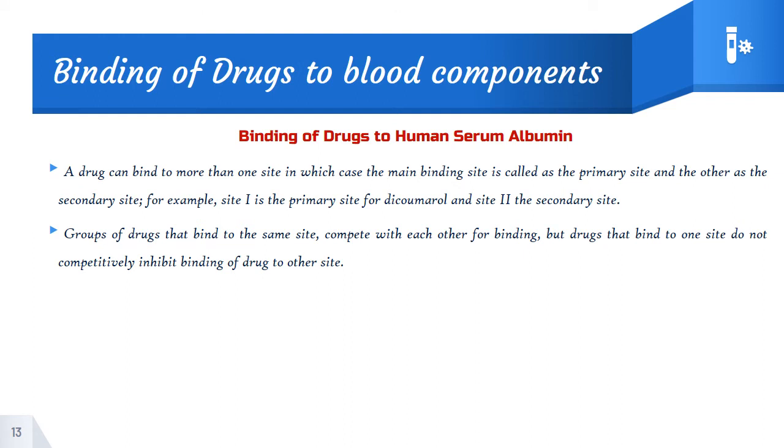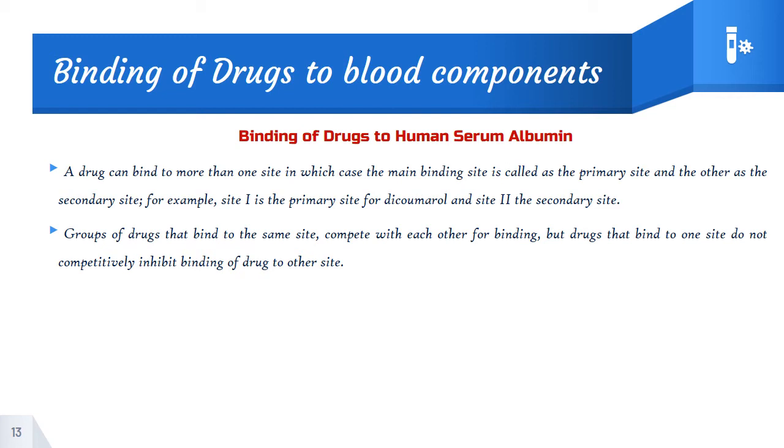So the group of drugs that bind to the same site will be competing with each other for binding. Sometimes, when you are taking 2 or 3 medications, all the medicaments may have a tendency to bind only to a particular site. During such conditions, there will be chances of competition, and the drug may bind to one site, but not competitively inhibit the binding of a drug to the other site.